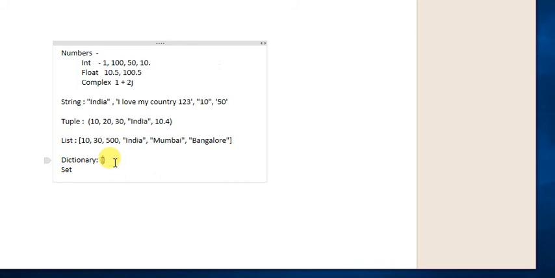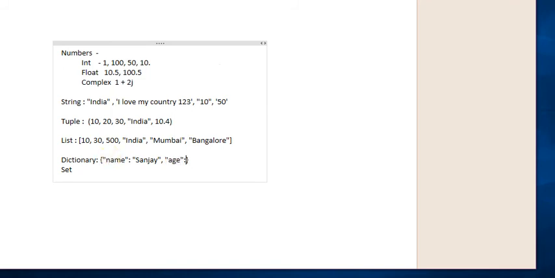To create a dictionary, we open the curly bracket and close the curly bracket, and we put a key. A key could be, for example, name. It's a key. And what is the value? We can type Sanjay, my name. Then age, any age.